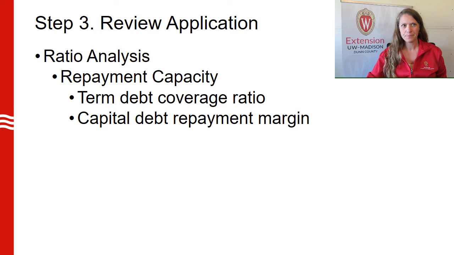Capital debt replacement margin is the amount of money remaining after all operating expenses, taxes, family living, and debt payments have been accounted for. In essence, it is the cash generated by the farm business that is available for financing the purchase of capital replacements, such as machinery and equipment. If term debt coverage ratio is greater than 1.0, then capital debt replacement margin is positive. The greater the number, the greater ability you have to cash flow capital investments.